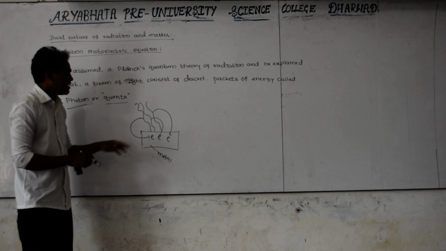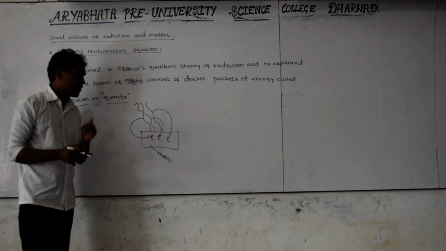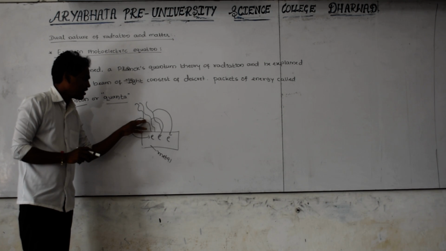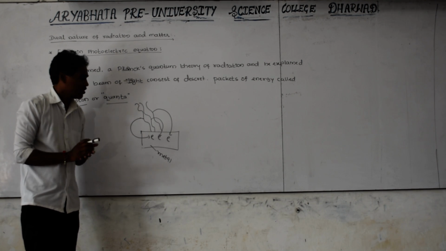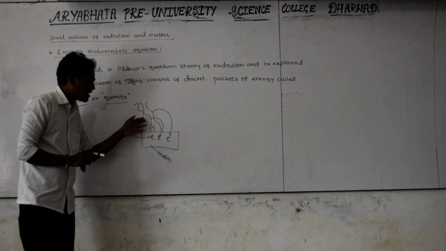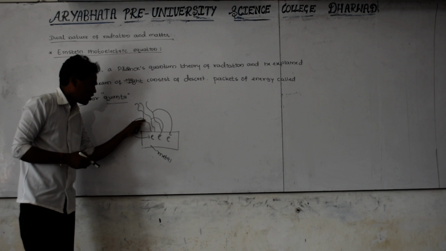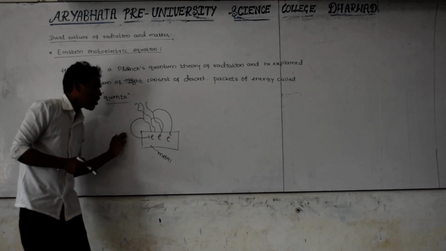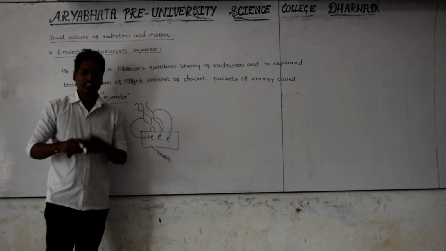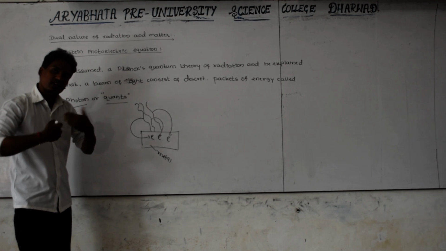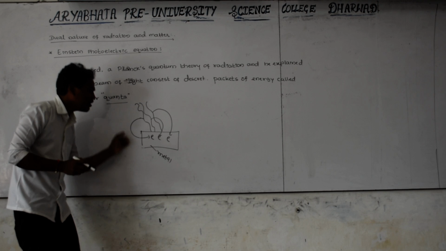Each and every photon gives its total energy to an individual electron. One photon is not giving its total energy to all the electrons. That's why I am telling, only one photon gives its total energy to only one electron.